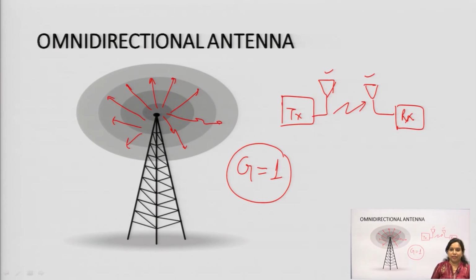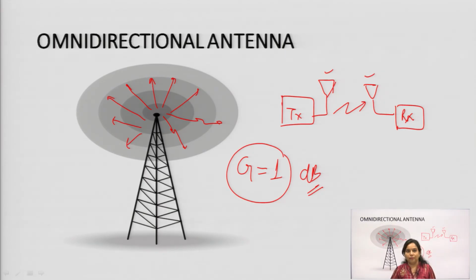You can find out the directivity using this gain also. There are some formulas related to the antenna, with which you can find the directivity, and find out in which direction the strength of the signal is large. The gain of the omnidirectional antenna is 1. It is always described in the unit decibel.